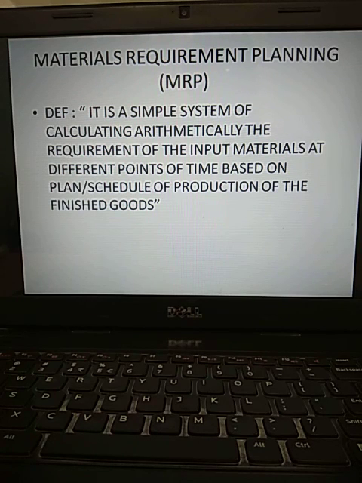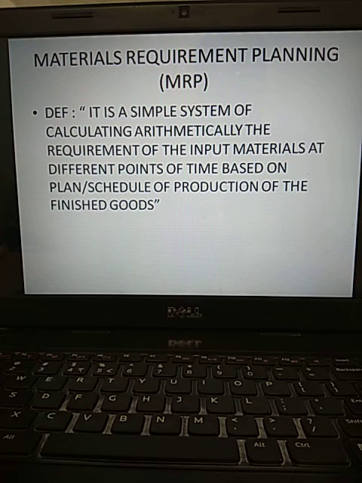For 1 unit of the fan, how many wings are required? How many condensers? How many cups? An electromagnetic coil is required. If you have all this information beforehand, that plan is called a material requirement plan.